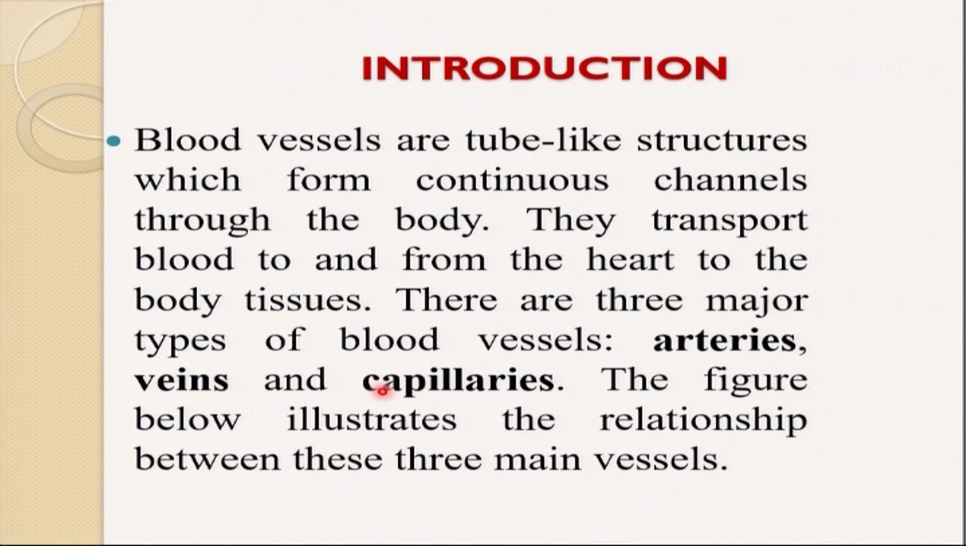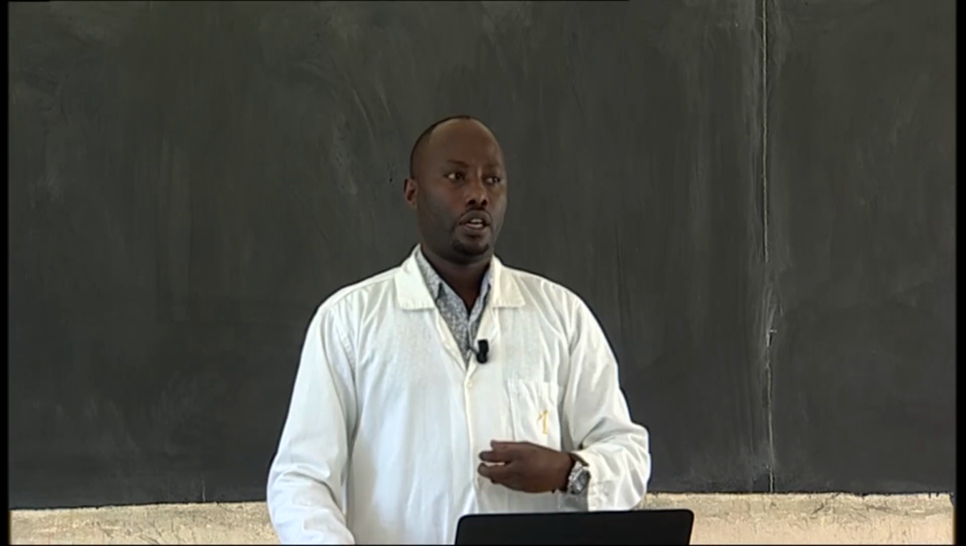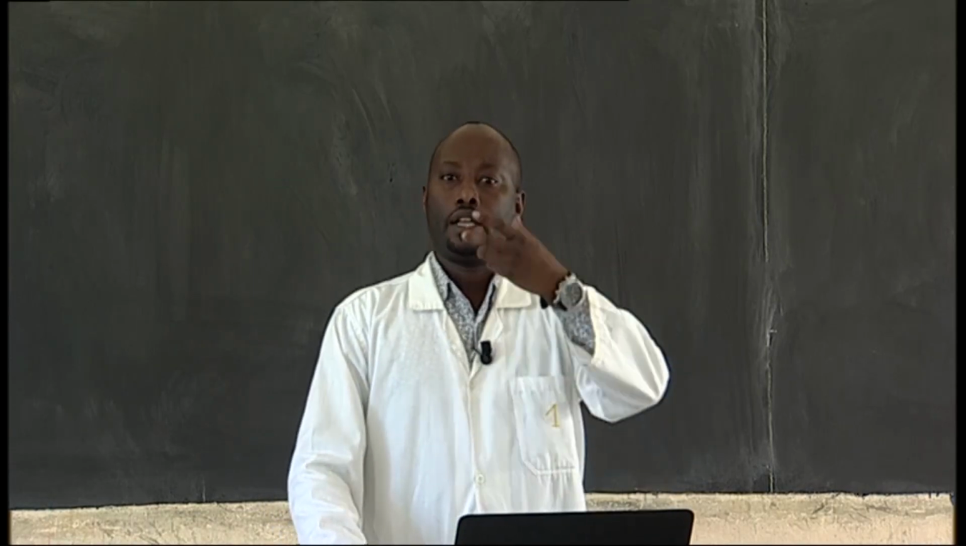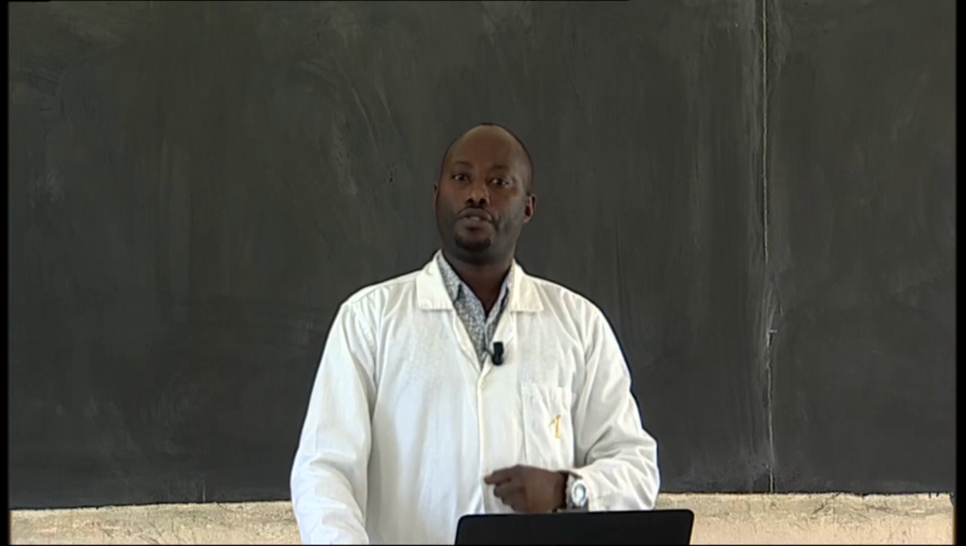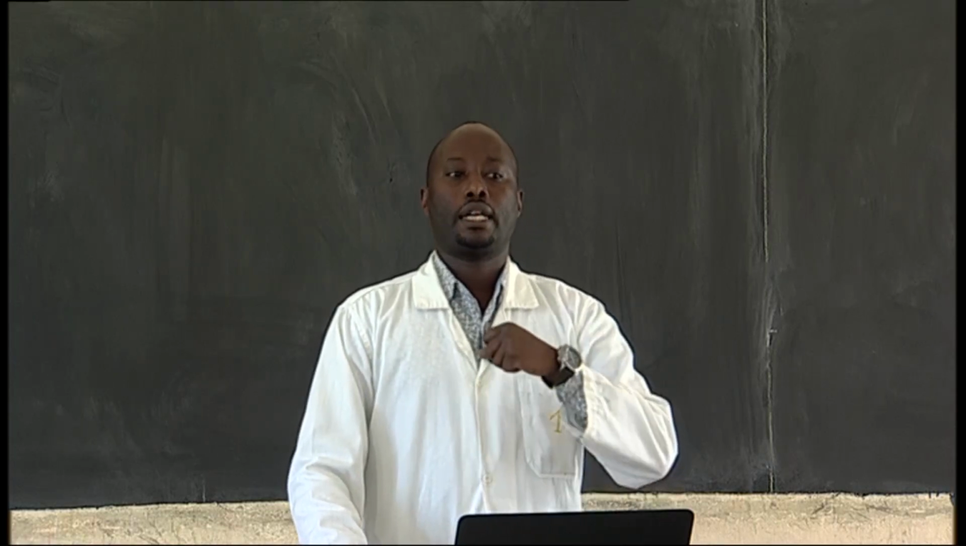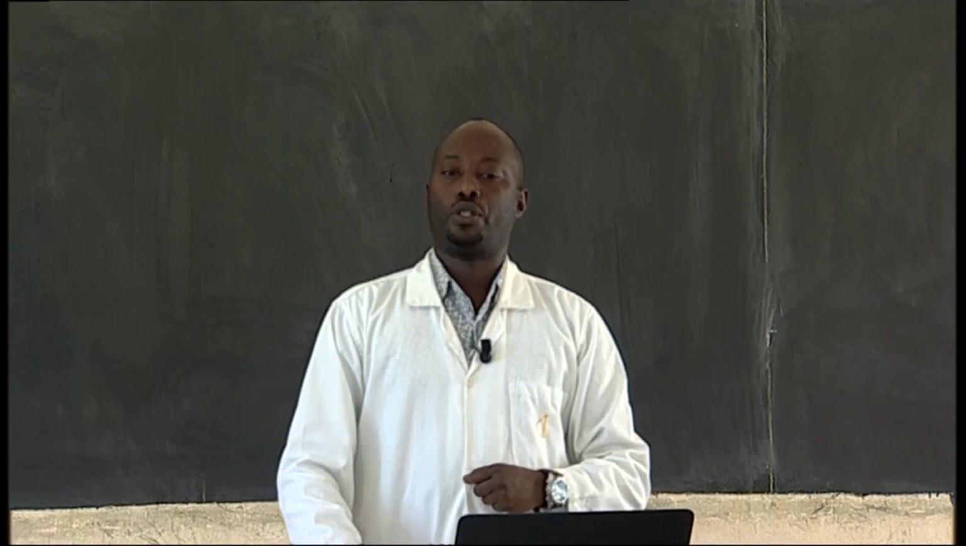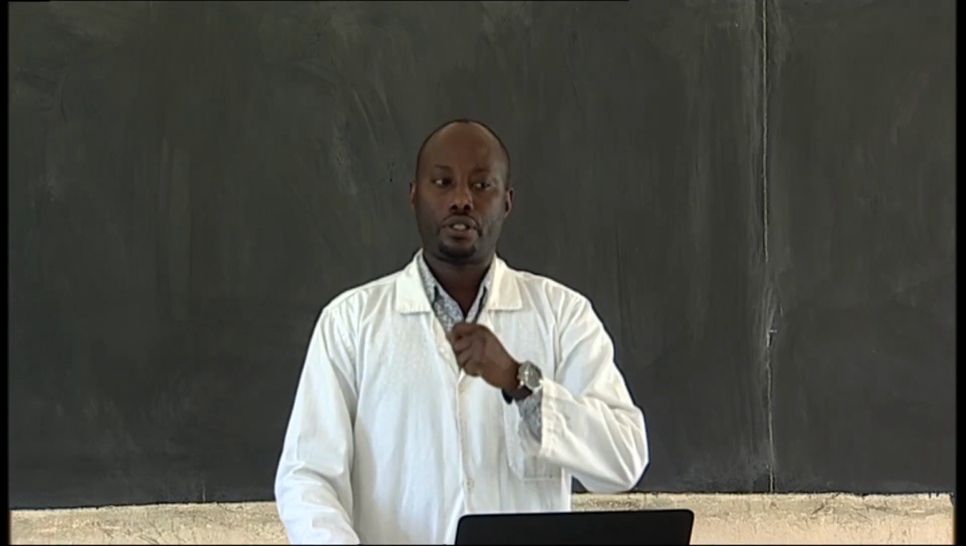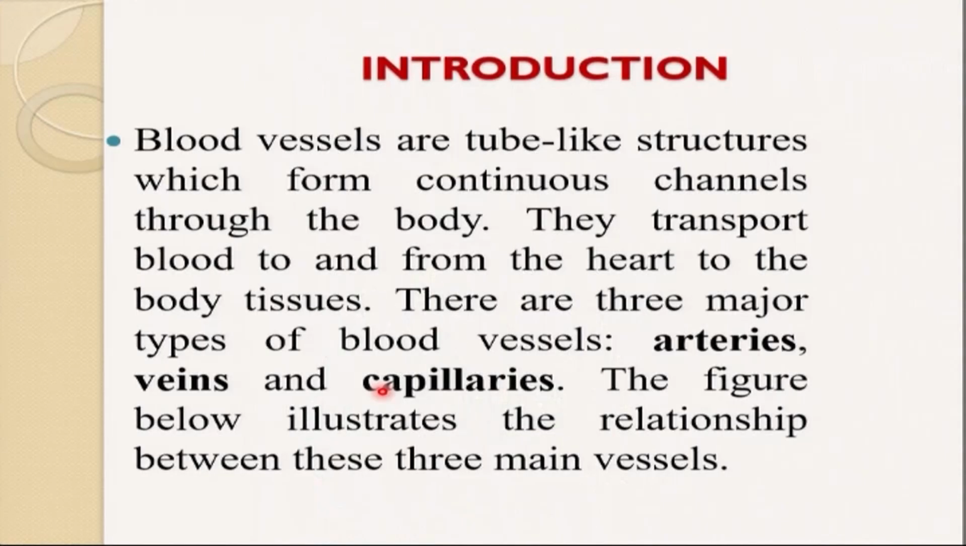And what do these blood vessels do? They transport blood to and from the heart. They transport blood away from the heart, and they also bring blood back to the heart. They carry blood to the body tissues and body cells, because the body cells need oxygen and nutrients if they are to carry out their functions efficiently. So there are 3 major types of blood vessels, as I mentioned earlier: arteries, veins, and capillaries.